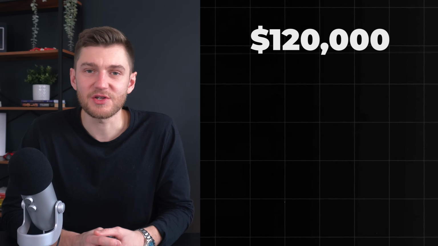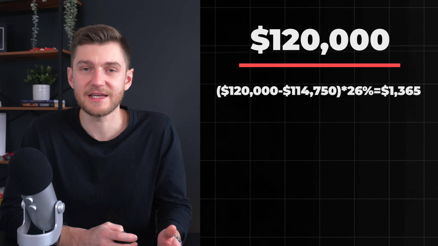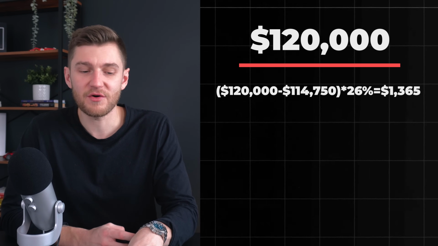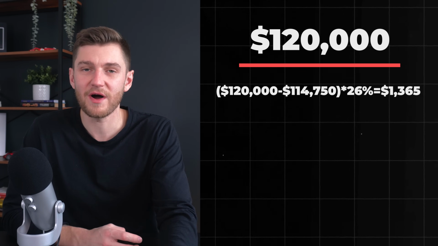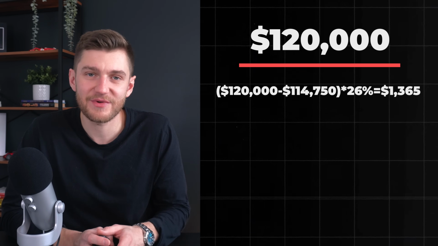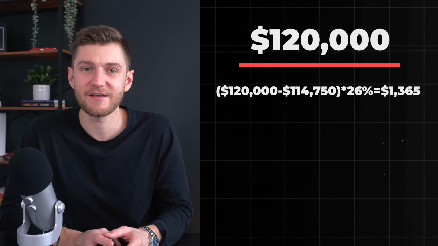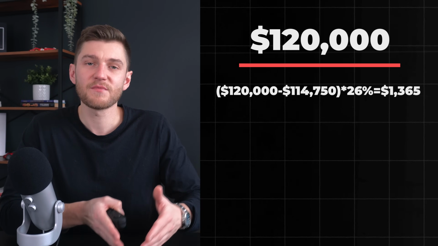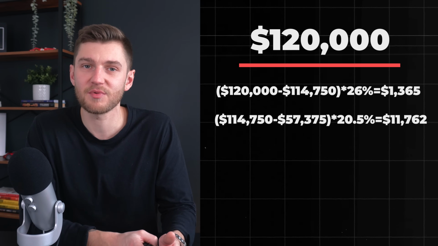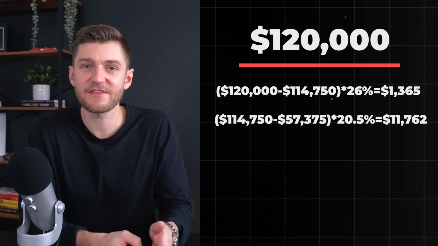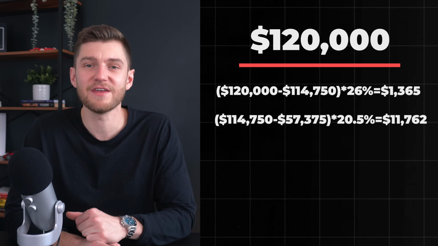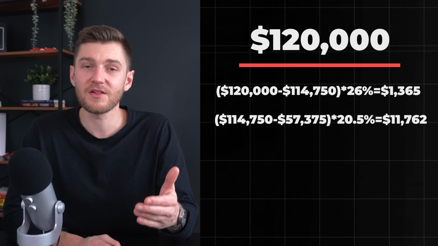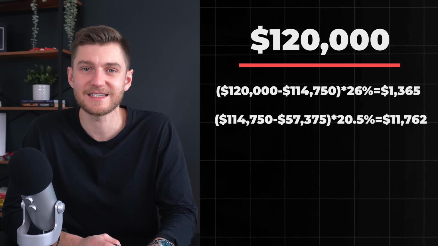For sake of example though, an individual earning $120,000 would pay 26% in federal income tax on the amount from $114,750 all the way up to that $120,000, meaning $1,365 in federal income tax, plus 20.5% is applied on the income from $57,375 to $114,750, meaning $11,762.